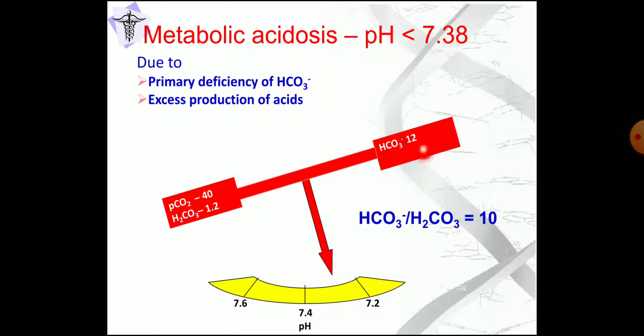In this diagram, you can see this is the bicarbonate and this is the carbonic acid. Here the level of bicarbonate is very much less and the ratio is also decreased. Usually it is 1 to 20, but here it is 1 to 10. So the pH, normal pH is 7.4, but it is decreased below 7.38, maybe up to 7.3 or something like that. So it is a condition of metabolic acidosis.